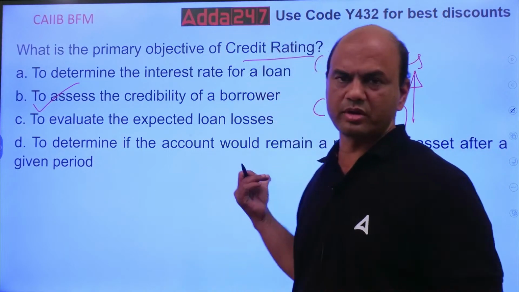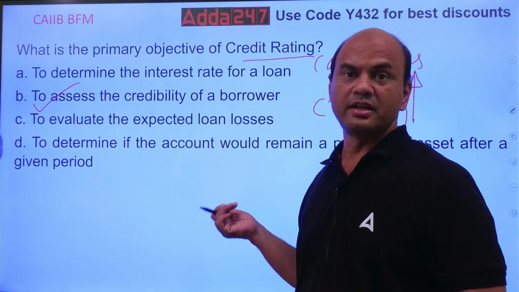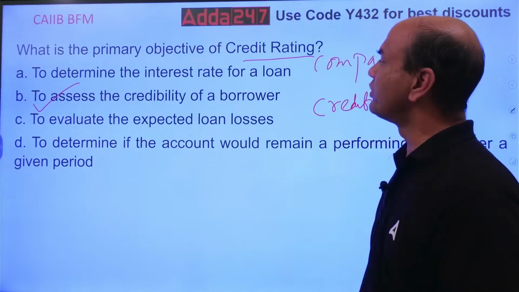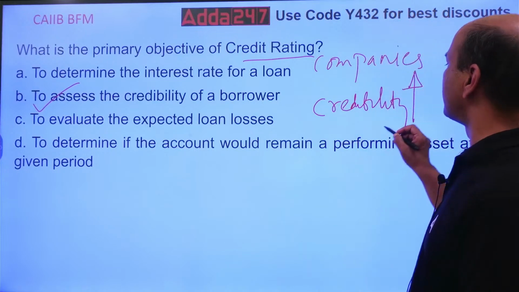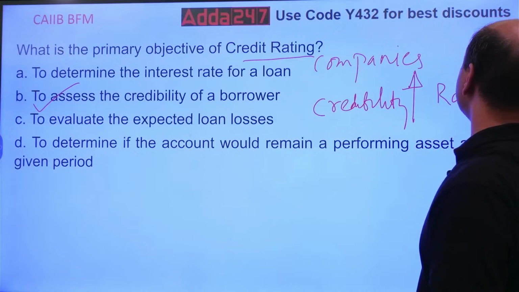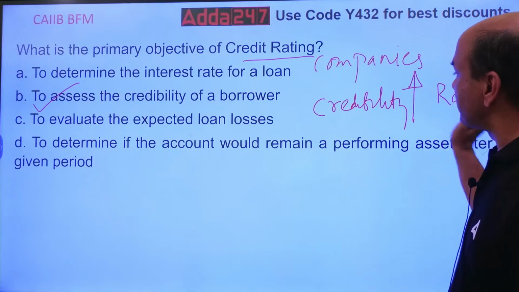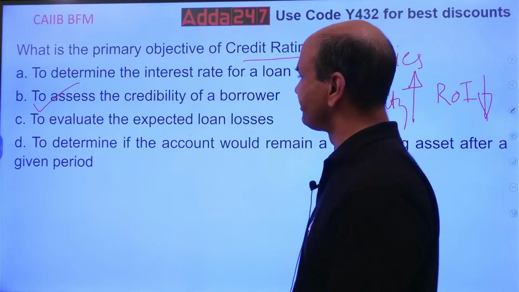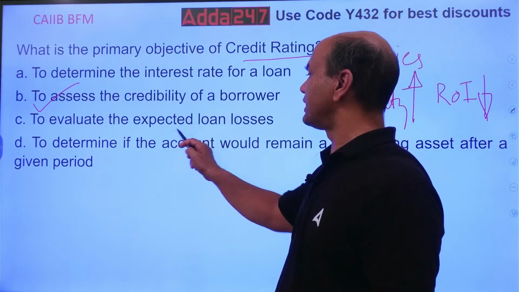Or if you are doing it for companies, then his rating will be more, AAA. So once a borrower is having high credibility, the rate of interest will obviously be low. So rate of interest is a byproduct of credibility. It's not the main product. Main is credibility.